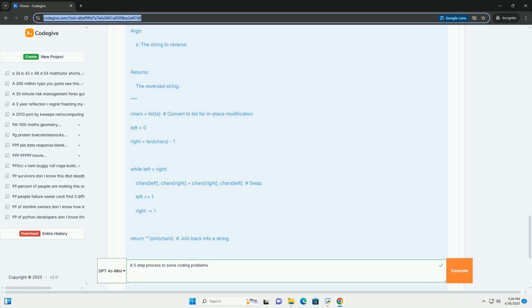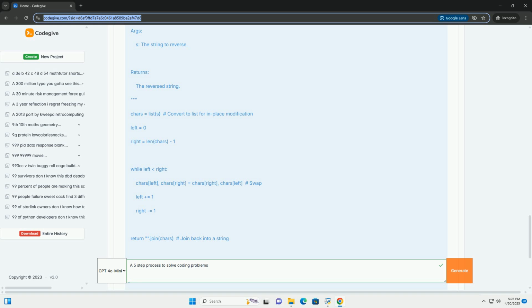2. Plan your solution approach. Convert the string to a list of characters. Use 2 pointers, one at the beginning and one at the end of the list. Swap the characters at the 2 pointers.